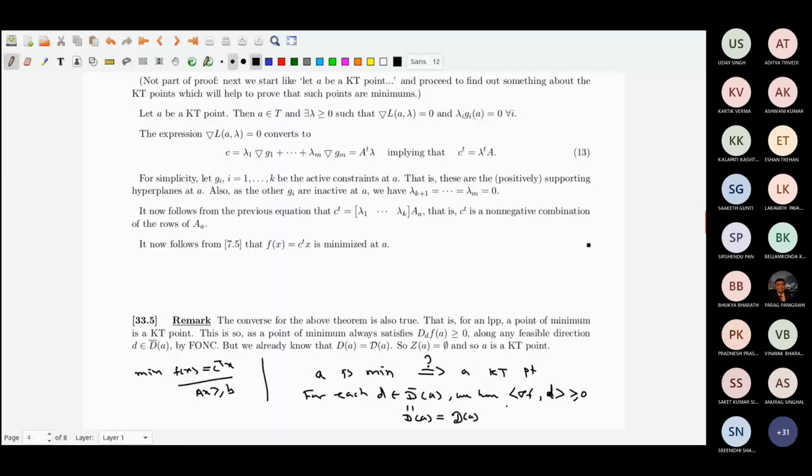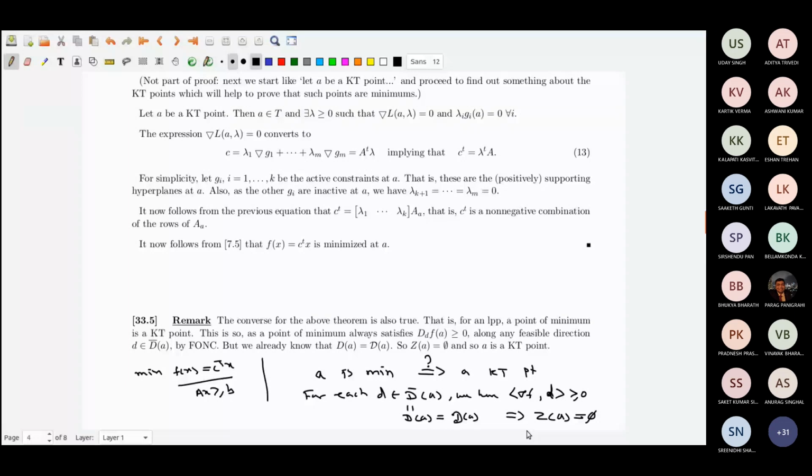What does that mean? It means Z A is empty. Remember Z A? Now Z A is the intersection of d such that grad f inner product d is negative and d belonging to the linearizing cone. But that will come out to be empty here. And since Z A is empty, it is a KT point, because Z A empty is equivalent to it being a KT point, there exists lambda, the generalized Lagrange multiplier theorem. Okay, so the converse is true.